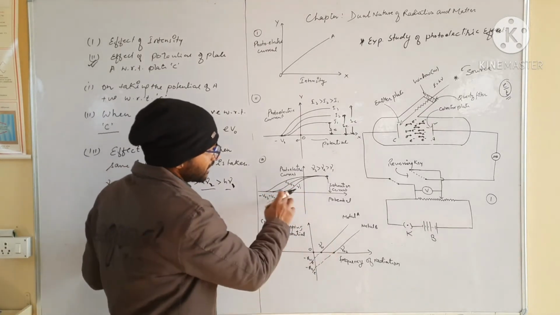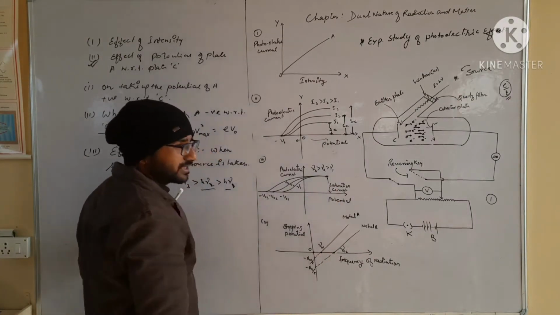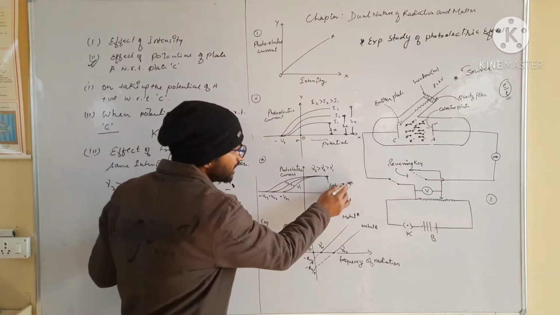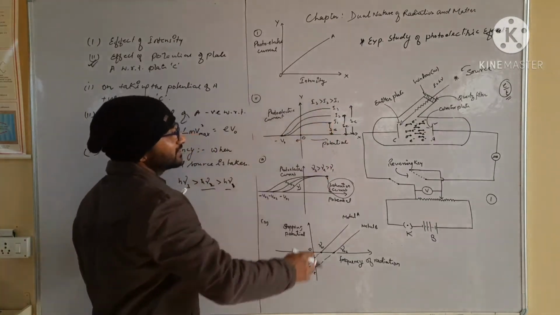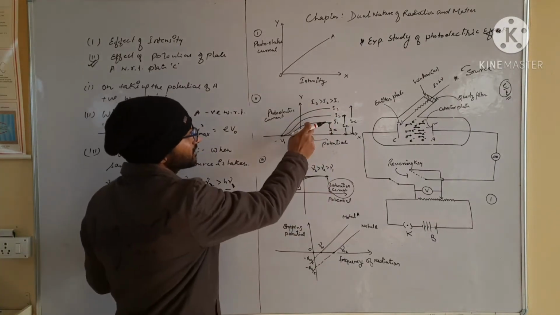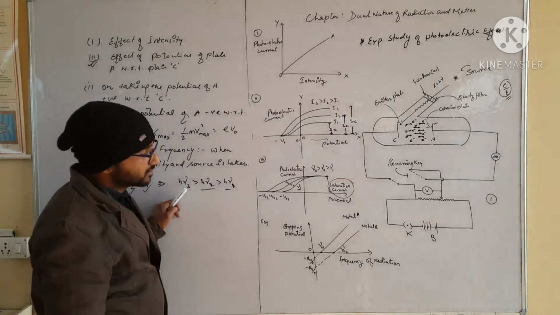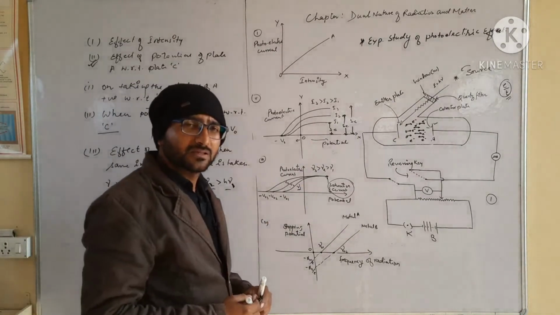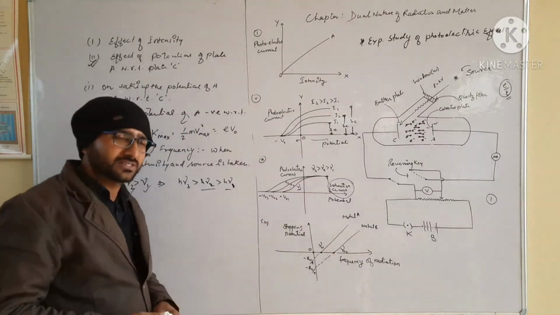And third, in all three conditions, the saturation current remains constant. So it means that the saturation current does not depend on frequency, it depends only on the intensity. You can see that as you change the intensity, the value of saturation current also changes. So in this condition, saturation current is independent of the frequency of incident radiation.